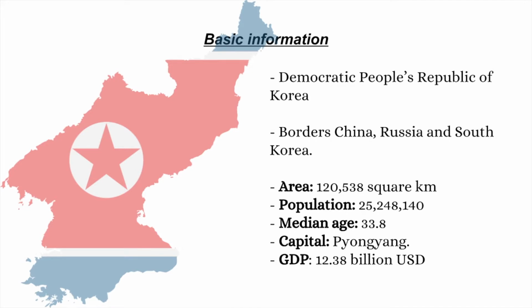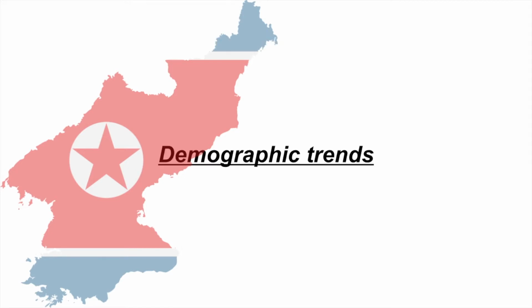120,538 square kilometers with 25,248,140 people. The median age is 33.8 and the life expectancy is 70.38 years. The capital city is called Pyongyang and the GDP is 12.38 billion US dollars. Here are demographic trends in North Korea.